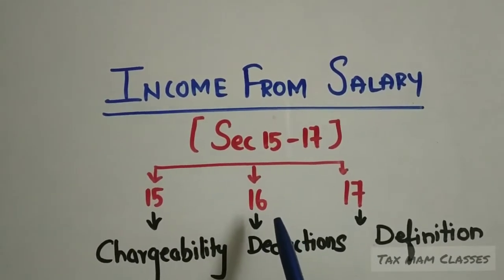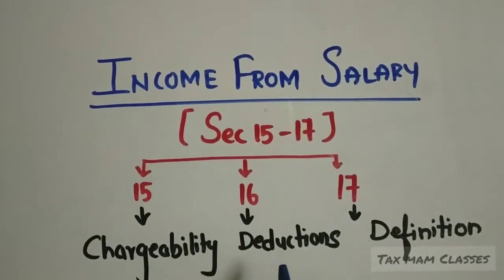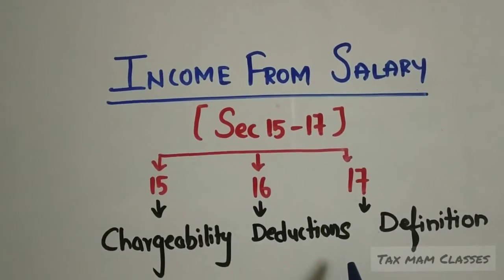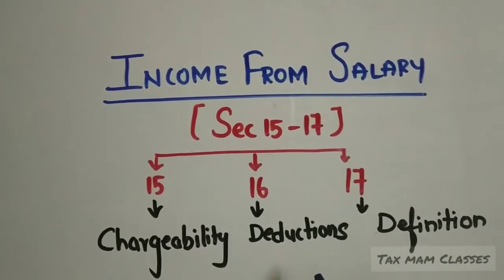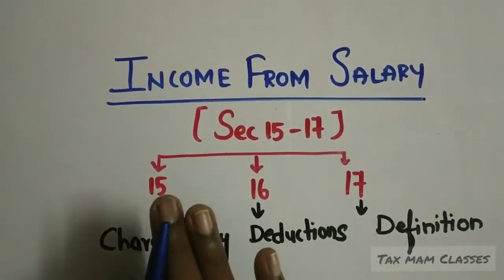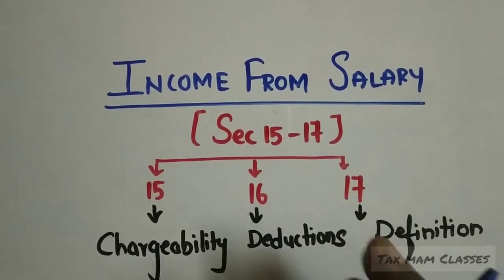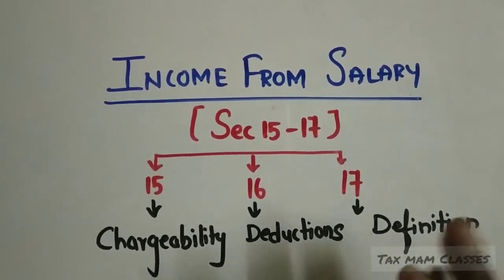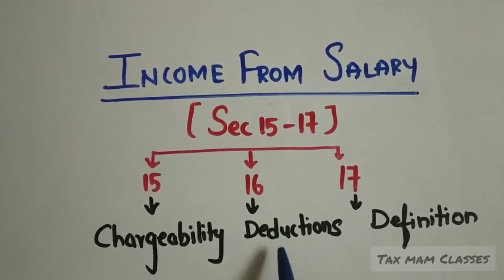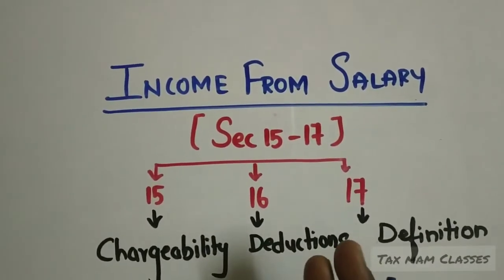Under section 16, what is section 16? It is deduction. For the first time who are studying tax, you may have a doubt about the meaning of deduction. As an example, on the total income, a person has to pay tax liability, whether the income is from salary, house property or other sources. We can say that the government is giving some benefit to the taxpayer. We will use one term, that is assessee.